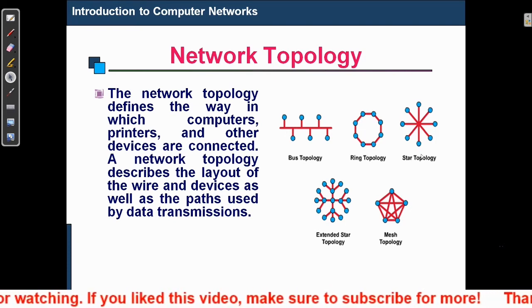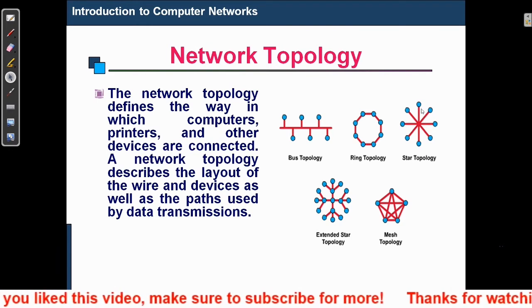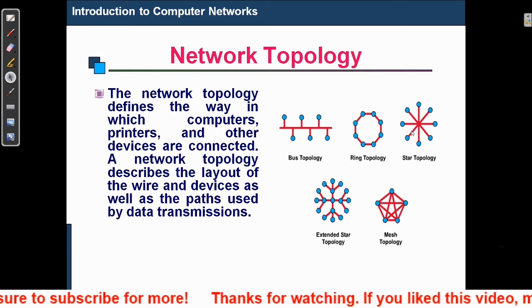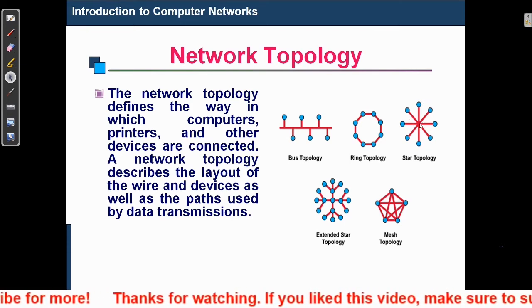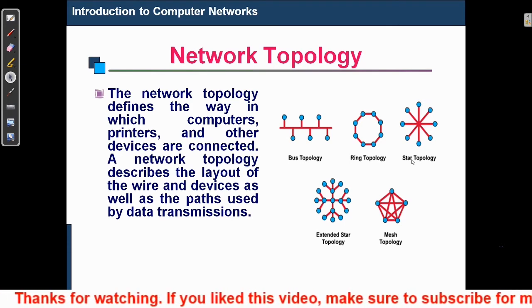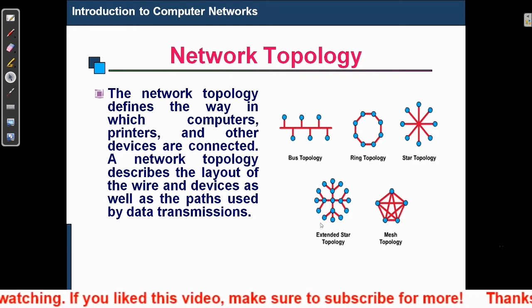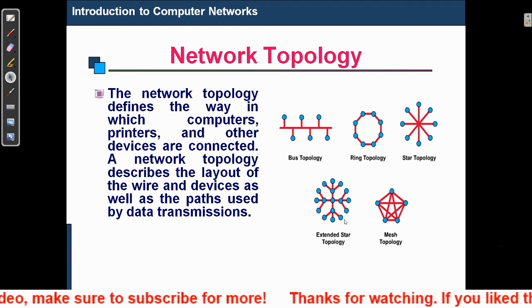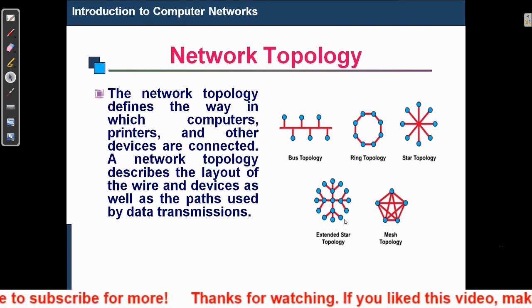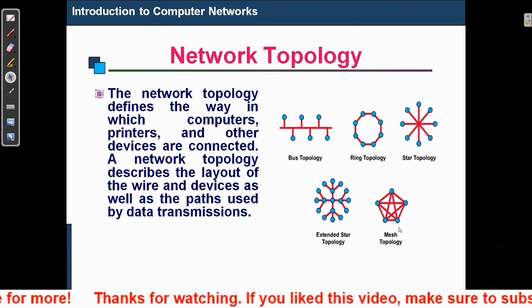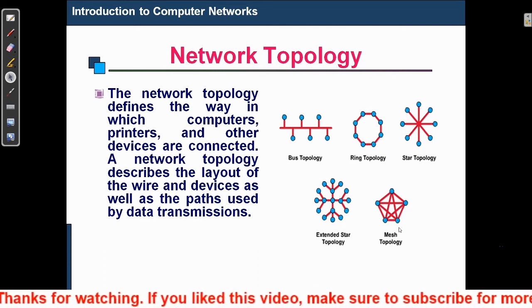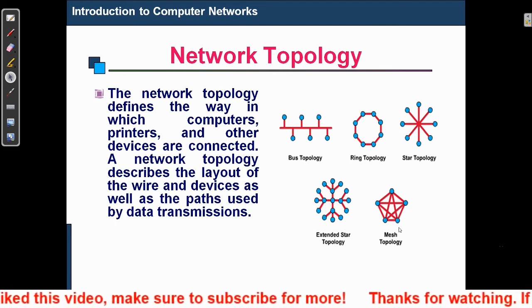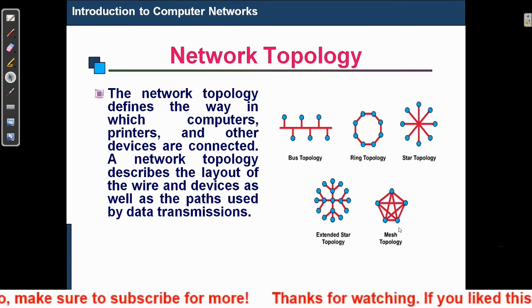Another type of topology is called star topology, which is also termed client server architecture, in which all clients or nodes are connected to one point, that is called a server or a dedicated hub. Another one is extended star topology. This is also called graph or mesh graph topology, and the other topology is called mesh topology, in which all the topologies, or one or two topologies, are involved all together.